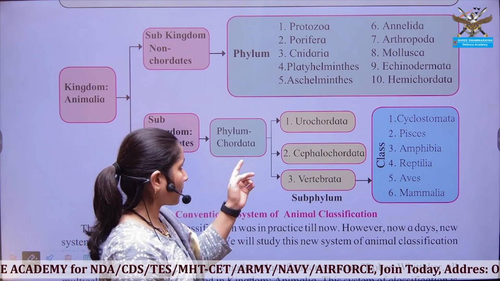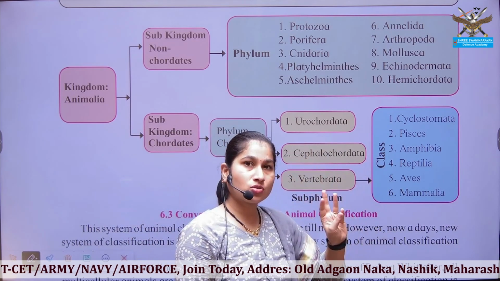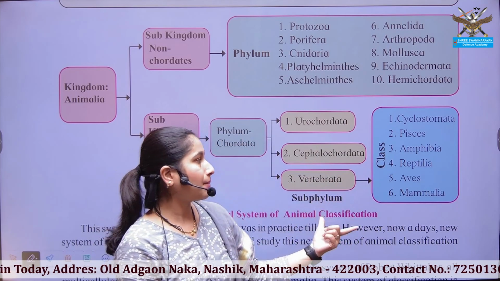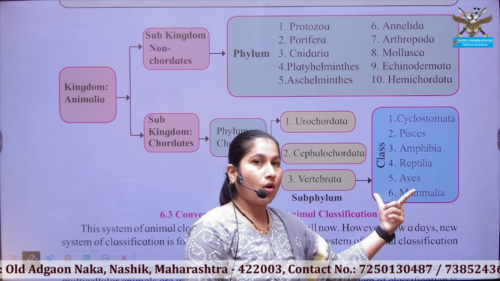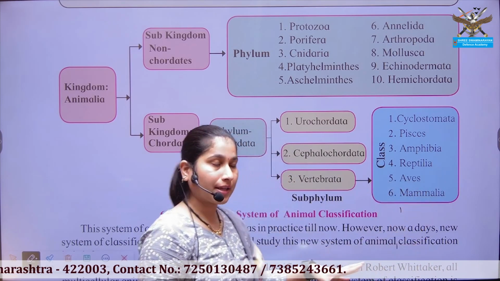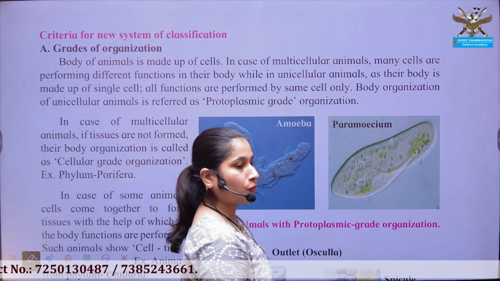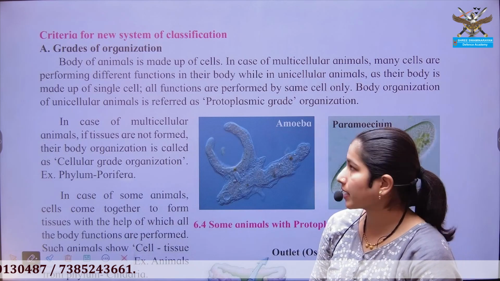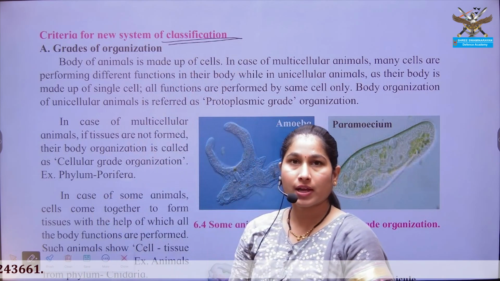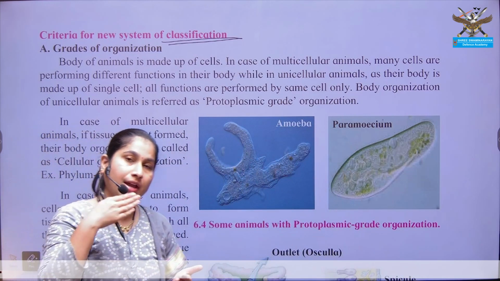Okay. Then next, Vertebrata is again divided into classes Cyclostomata, Pisces, Amphibia, Reptilia, Aves and Mammals. Mammals are the most advanced species of this earth, occupying wide areas. So for now, we are going to focus on our first aspect, that is the criteria for the purpose of classification. What are the characters which are considered for the purpose of classification?